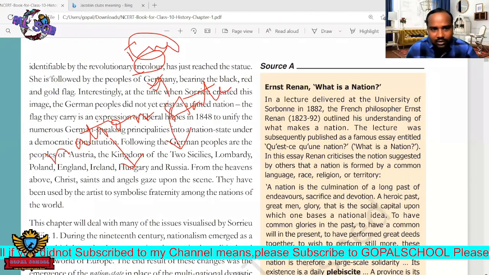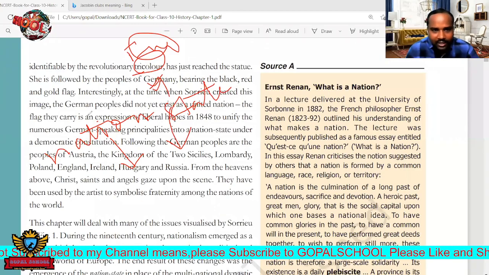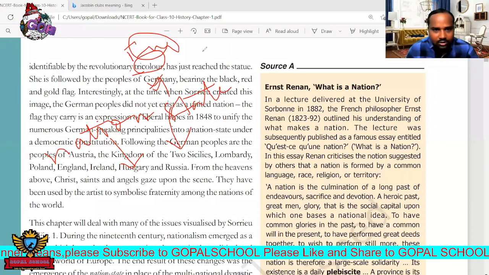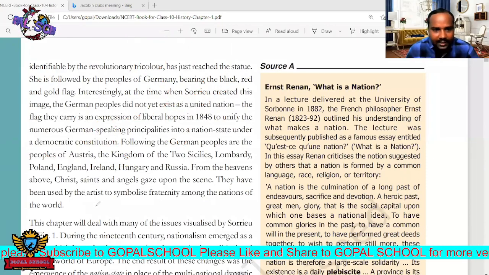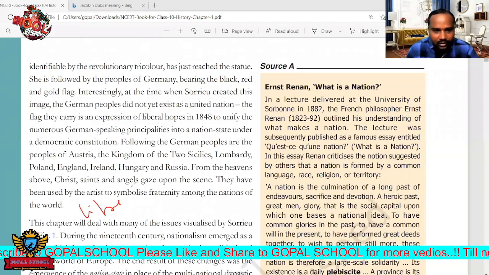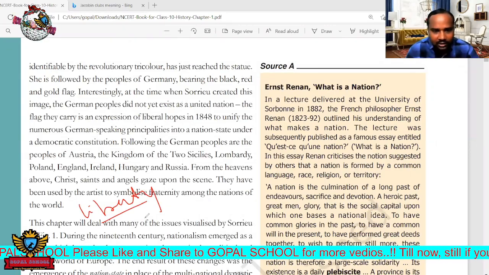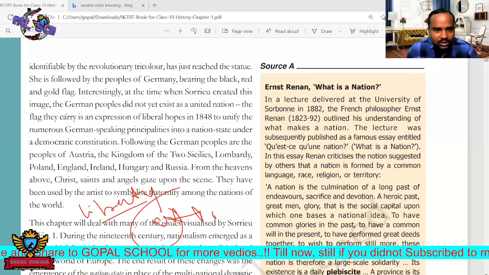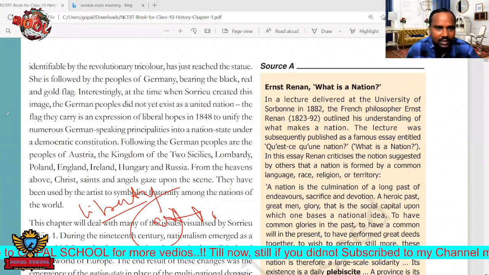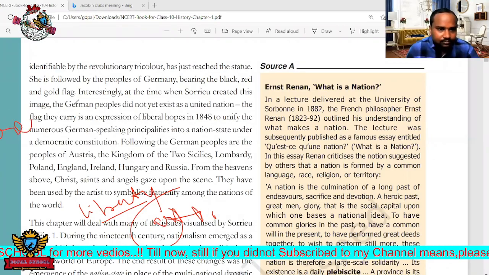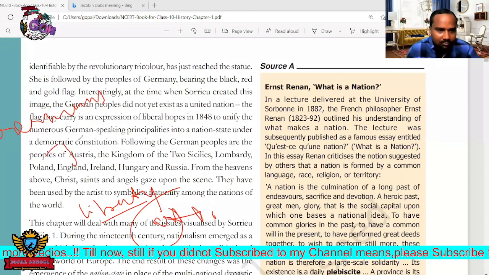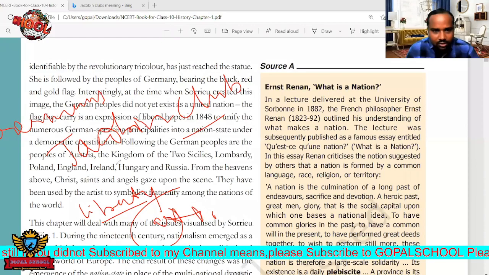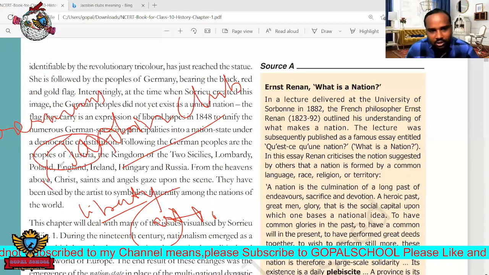But France has full liberty. So why has he represented Germany also in that way? Because Germany also wanted to be a liberty country. That is the aim of the artist. This artist was also a member of the German Jacobin Club. Jacobin Club: again, a new concept has come here. What is the meaning of Jacobin Club?